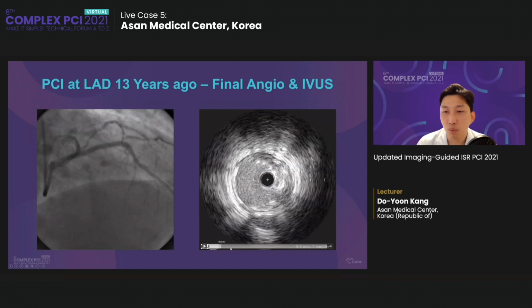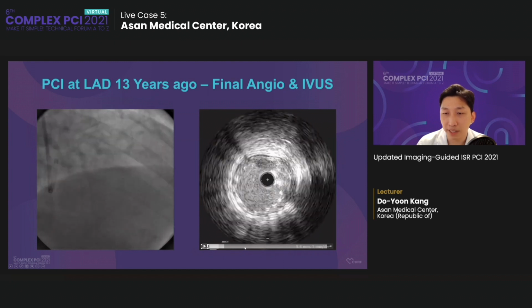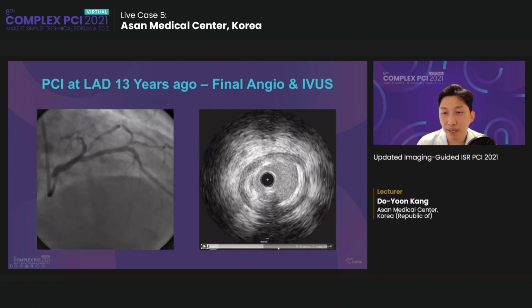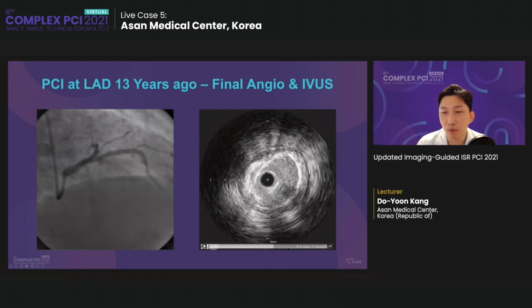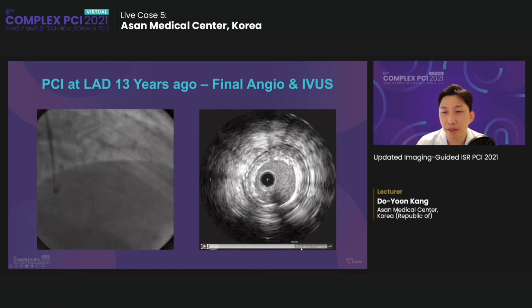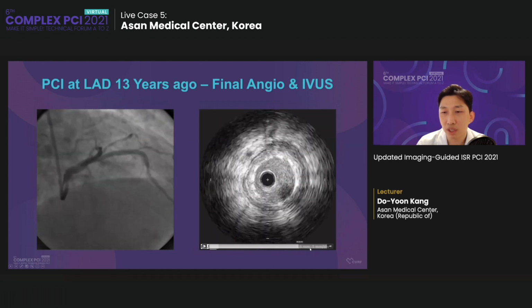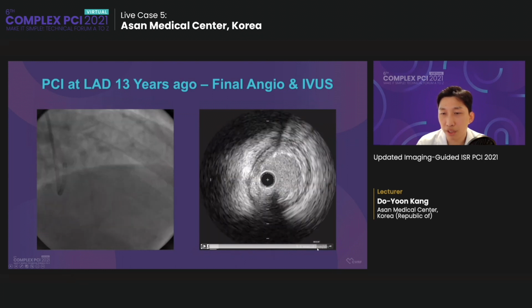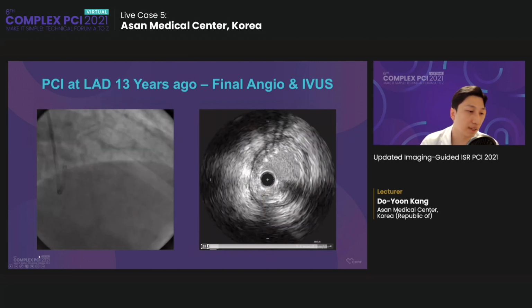The distal stent was well apposed and well expanded with 3.0, and proximally, the stent size is a little bit smaller when compared with the vessel size. And at the very proximal edge, there was a small degree of malapposition here.